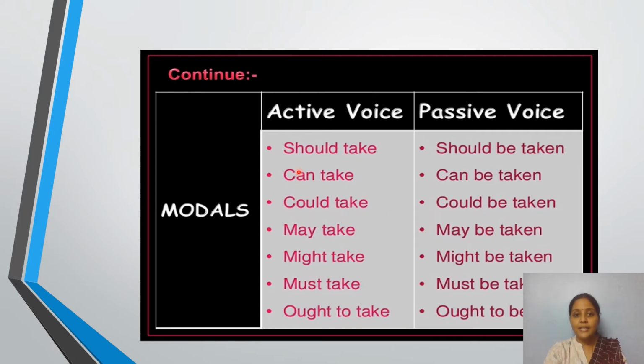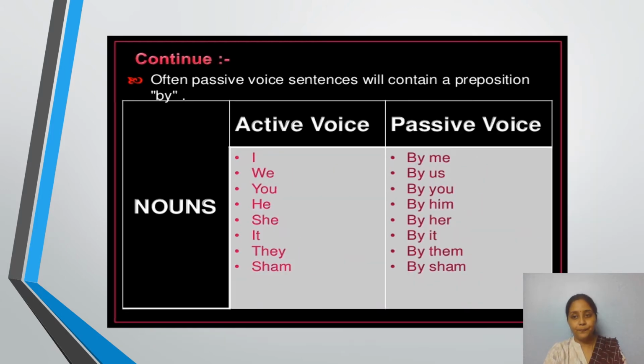In active voice, you can simply use the modal along with the verb. But in the passive voice, the be form is required in between the modal and the verb. And the verb is also converted into participle form. Should be taken, can be taken, must be taken, ought to be taken. I hope I'm clear with this active voice and passive voice modals.